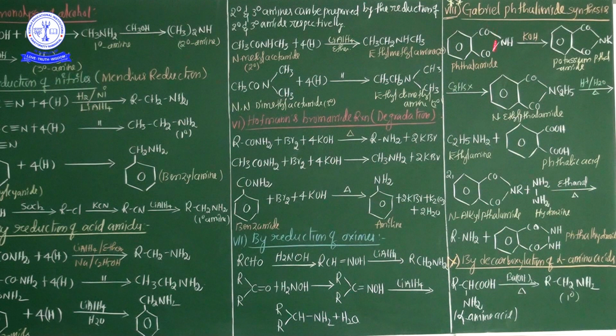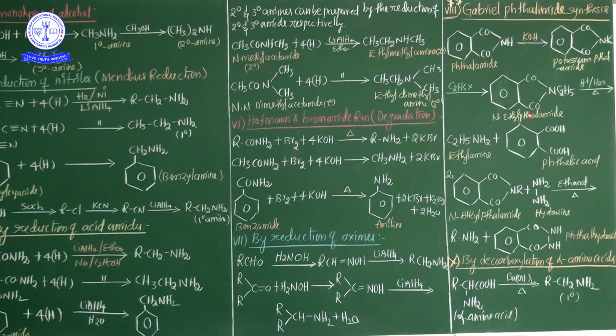So see here in Gabriel phthalimide synthesis, first of all phthalimide is directly treated with alcoholic KOH, hence potassium phthalimide is obtained. This is again treated with alkyl halide C2H5X, finally N-ethyl phthalimide is liberated.